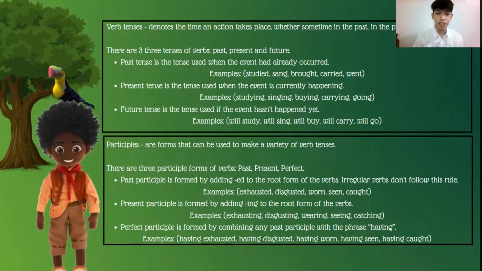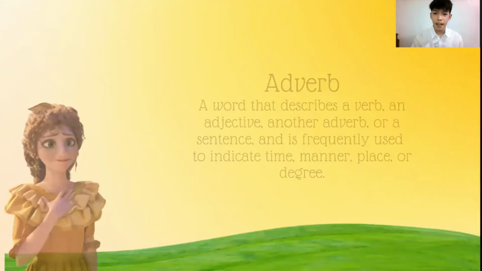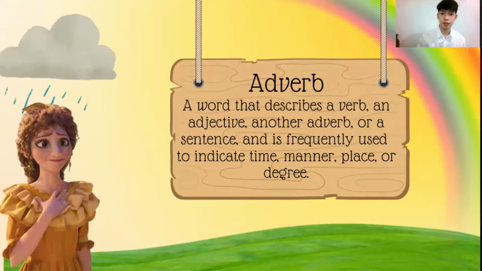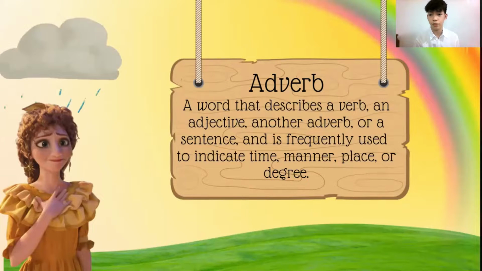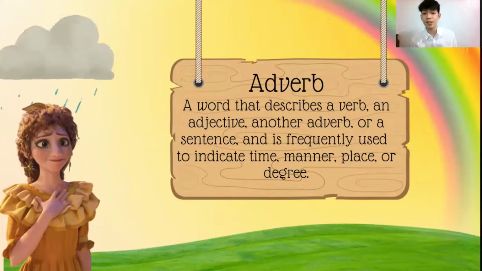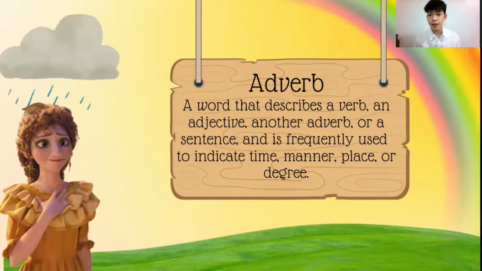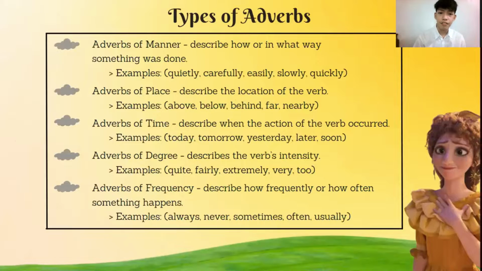So the next part of speech is all about adverbs. So adverb is a word that describes a verb, an adjective, another adverb, or a sentence, and is frequently used to indicate time, manner, place, or degree. So we actually have 5 types of adverbs. We have first the adverbs of manner, which describes how or in what way something was done. A few examples of this are quietly, carefully, easily, slowly, and quickly.